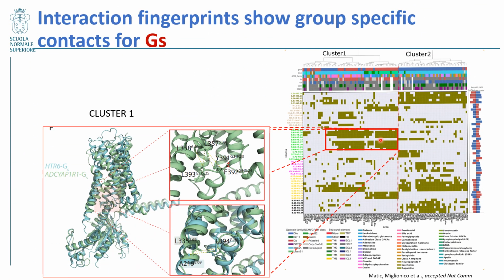If we now zoom into different clusters, firstly in cluster 1 to see the important motifs in the Gs cluster, we can see that there are important positions of TM5 and TM6 in contact with helix 5 of the G protein, and they are more enriched in Gs complexes than the Gi/o complexes.